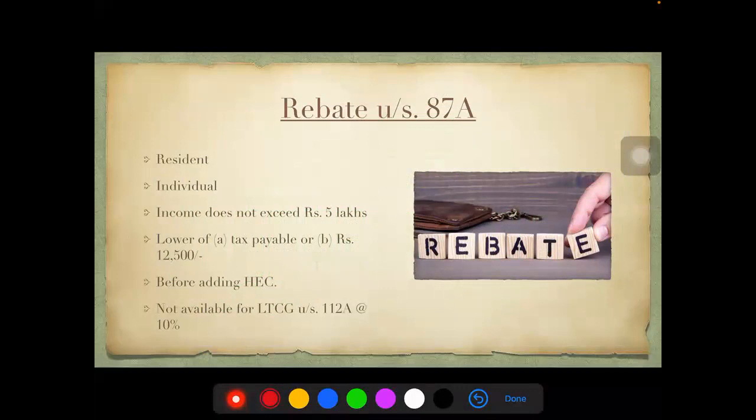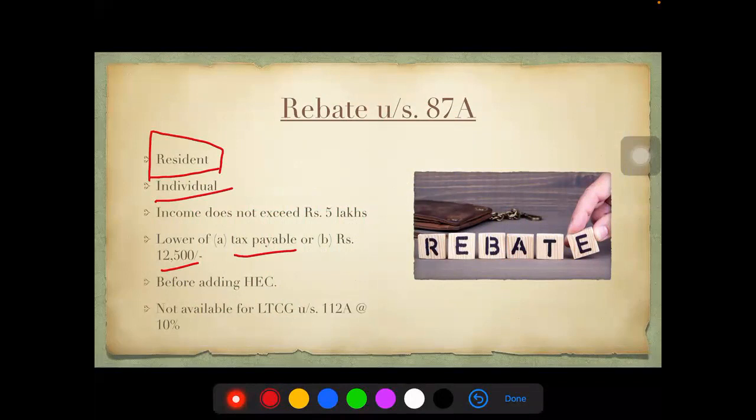Rebate under 87A. Always please remember only resident individuals enjoy the rebate if the income does not exceed 5 lakhs. The rebate would be the least of the following: actual tax payable or 12,500. Please remember in the MCQs, they can confuse you with the residential status.